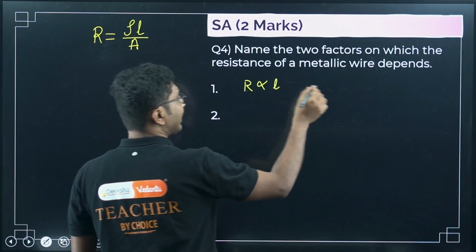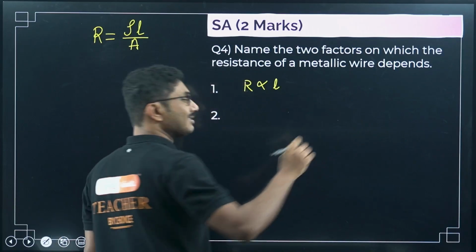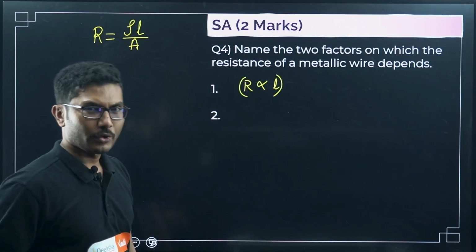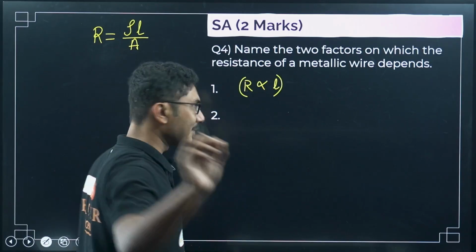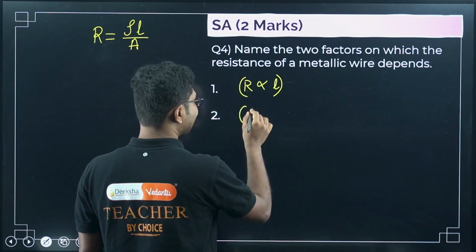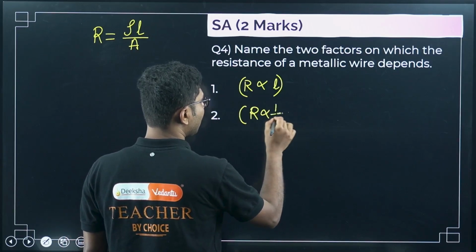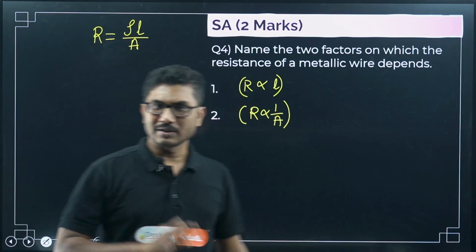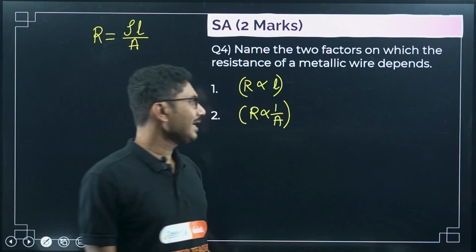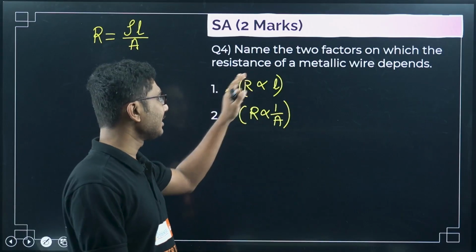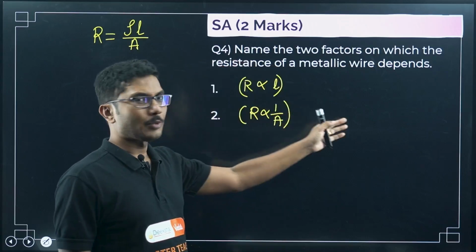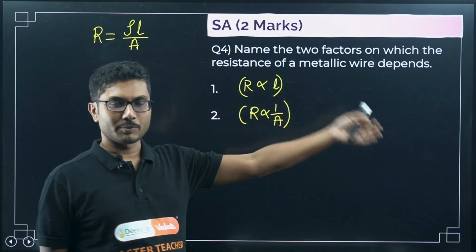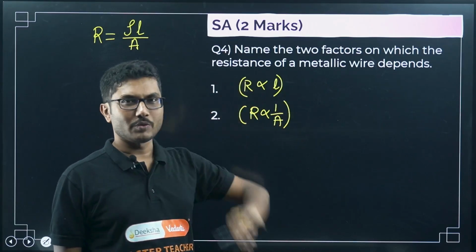You can write this in words also. Resistance is directly proportional to the length of the wire, then in brackets you should write R proportional to L. That will give you a 100% chance to score full marks. What is next? Resistance is inversely proportional to the area. That's it, you don't need to explain. In a 2-mark question, explanation is not required. The only important thing is that you answer perfectly. Resistance is directly proportional to the length, that is R proportional to L. Resistance is inversely proportional to the area, that is R proportional to 1 by A.